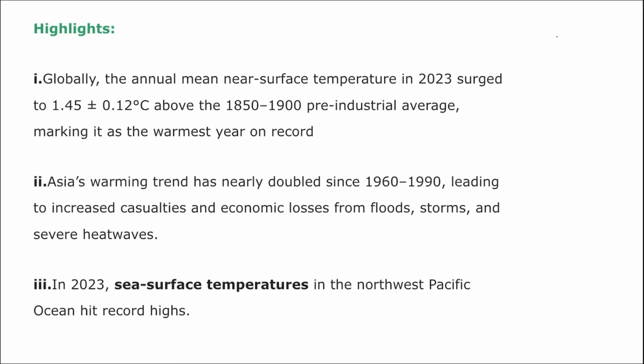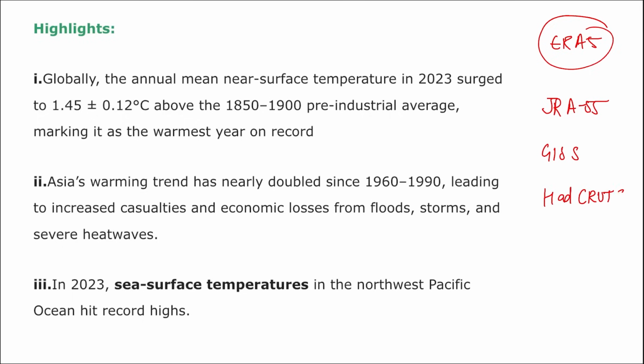They include your Berkeley Earth Land Ocean Temperature Record, then your ERA5 monthly average data set on single level from 1942 to present, then JRA55 reanalysis, GISS surface temperature analysis version 4, HadCRUT5, and your NOAA global temperature analysis.